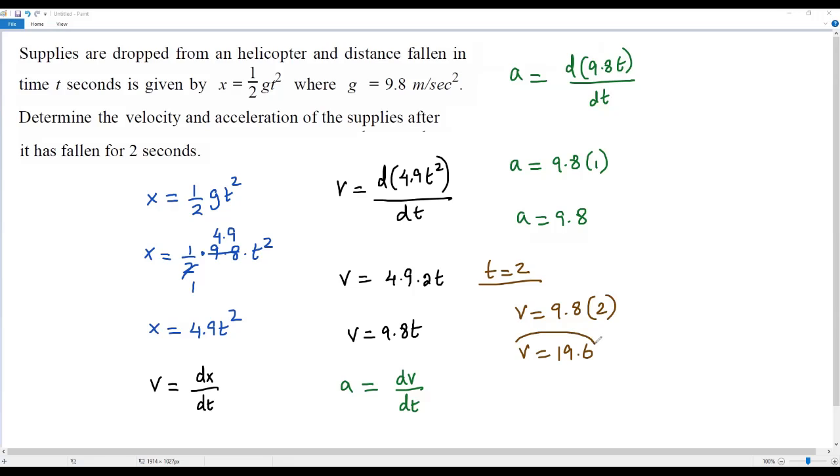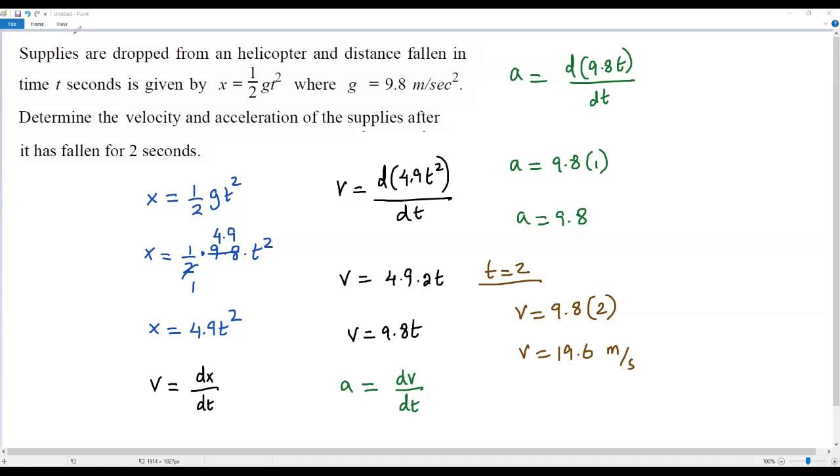What is the unit we have to write for this velocity? Already we know that the velocity is equal to dx over dt, and here in the numerator we have x, in the denominator we have t. We know that the unit of the distance x is meters, and the unit of time t is seconds. So we write meters in the numerator and seconds in the denominator. So after it has fallen for 2 seconds, the velocity of the supplies is 19.6 meters per second.